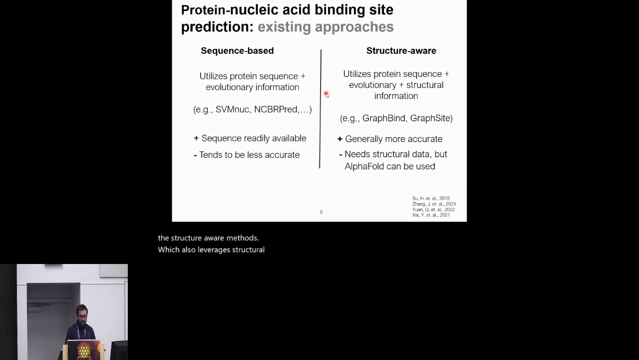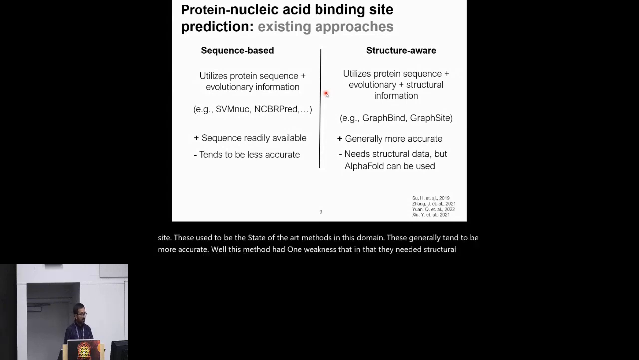A number of methods such as GraphBind and GraphSite used to be the state-of-the-art methods in this domain. These generally tend to be more accurate. Well, these methods had one weakness in that they needed structural data, which may not always be available, but the AlphaFold database and the advances of AlphaFold 2 largely address that problem. So we can largely feed AlphaFold structures into them.